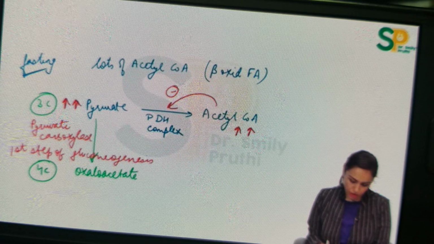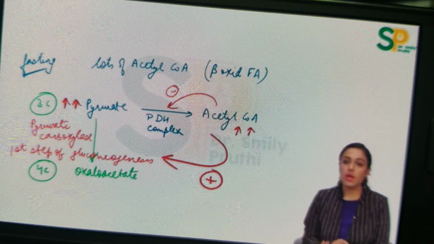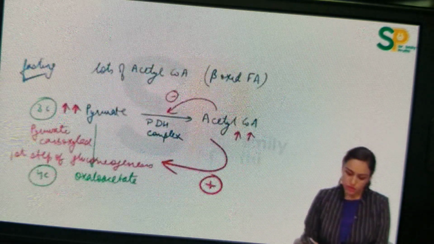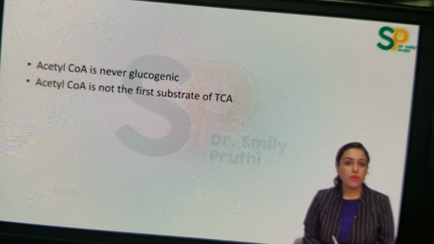That is, pyruvate is going to be converted to glucose now. First enzyme is pyruvate carboxylase. And this enzyme is activated by this acetyl-CoA. This is what I told you in this previous chart, that acetyl-CoA activates the very first step of gluconeogenesis. That is, it activates pyruvate carboxylase enzyme of gluconeogenesis. So summarizing about acetyl-CoA, acetyl-CoA is never glucogenic. It can never form glucose.